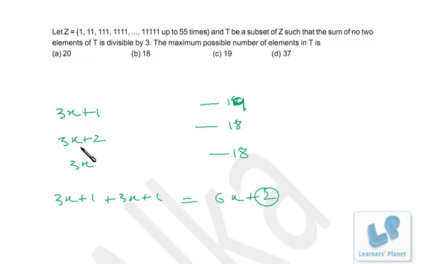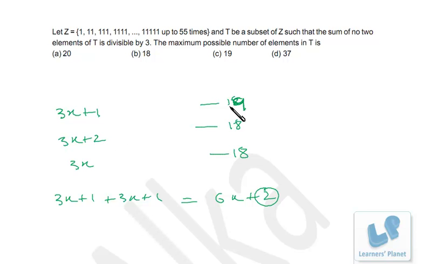Similarly, if you pick up any two numbers of 3x plus 2 format, so 3x plus 2 plus 3x plus 2, that will be 6x plus 4, or we can say 9x plus 1. That means the sum will not be divisible by 3. But if you take any two numbers of 3x format, then the sum will definitely be divisible by 3. So you can pick up two numbers either from this set or this set. But we want the maximum possible number of elements.